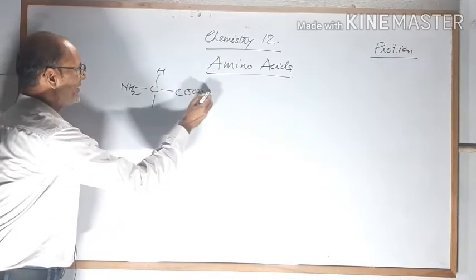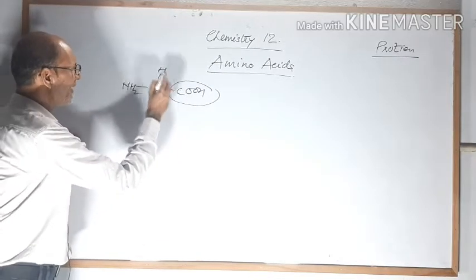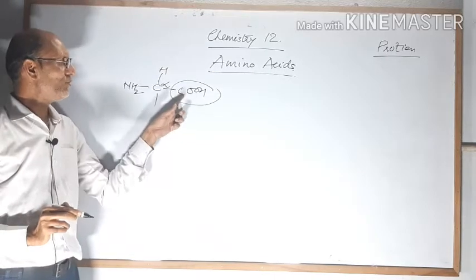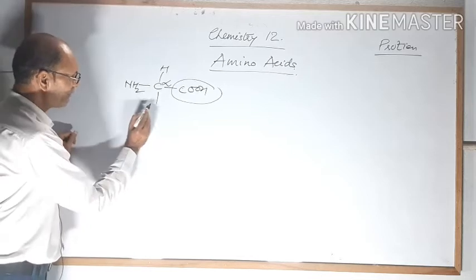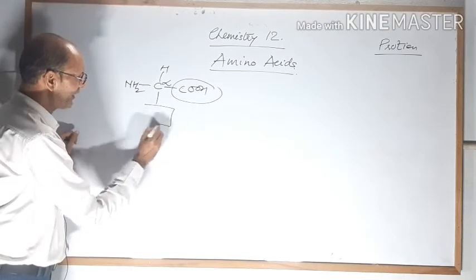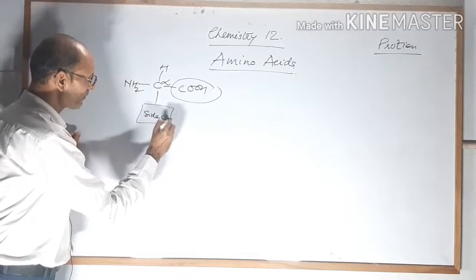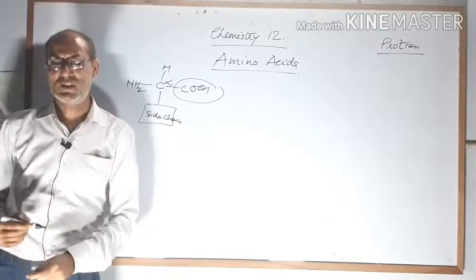This carbon will be the alpha carbon. That means the carbon directly attached to the group will be called the alpha carbon, and on this bond you can attach any side chain. This is the structure of amino acid.